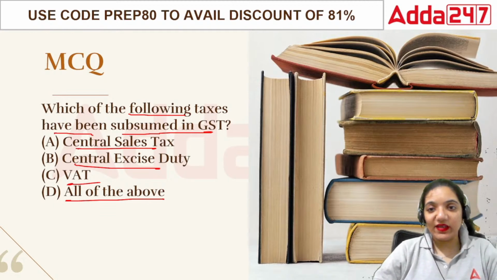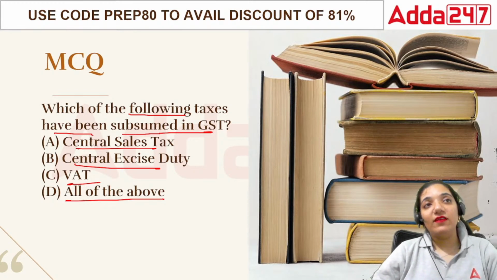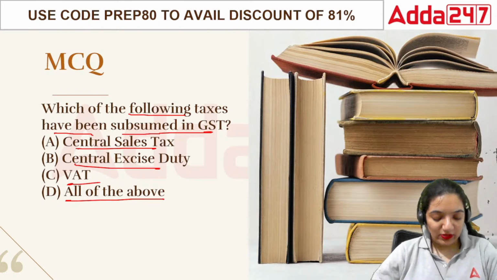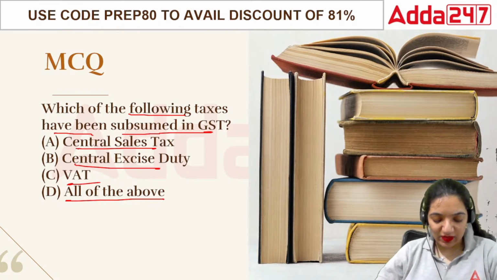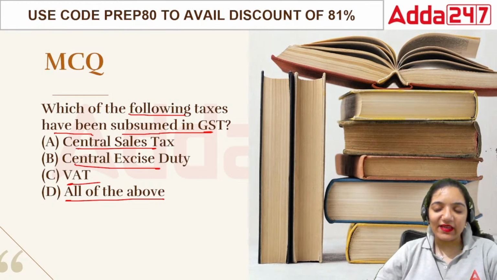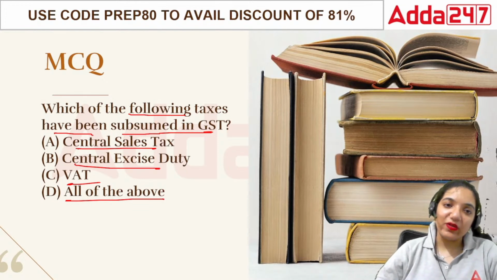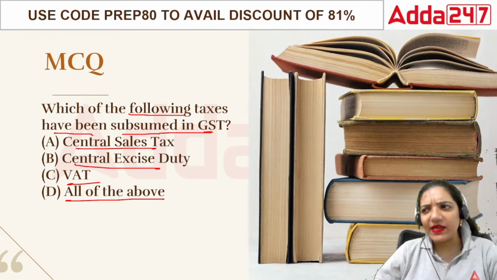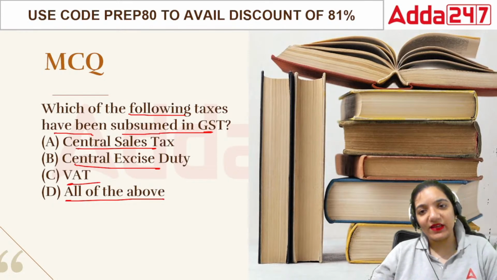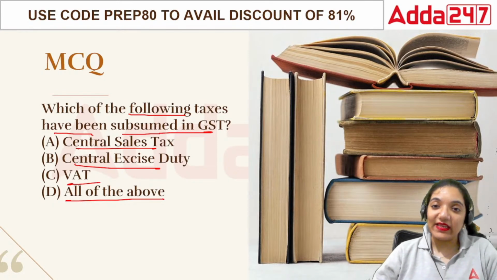When GST was created, it subsumed many taxes, various indirect taxes that included service tax, excise duty, sales tax, VAT. All these things were completely dissolved because there were multiple taxes and they were causing a cascading effect.